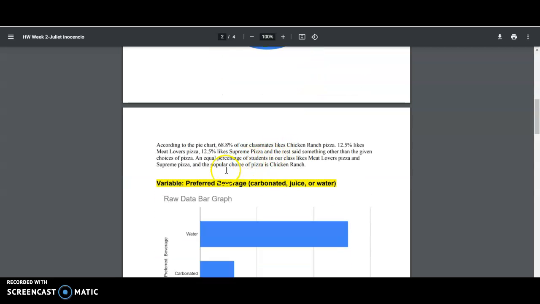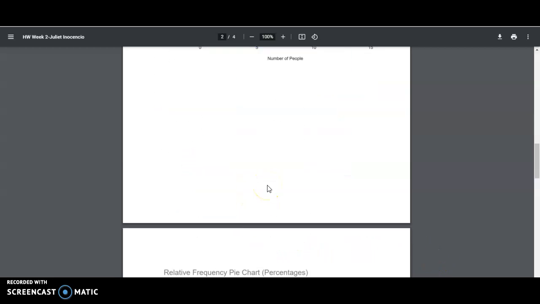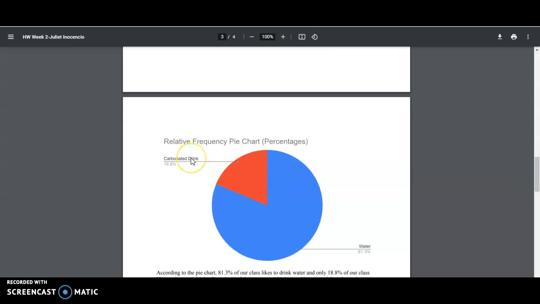And the next variable that I chose was preferred beverage, and the options for that were carbonated, juice, or water. So this is the raw data bar graph that I created for that. On the y-axis, we have the preferred beverage, and then on the x-axis, we have the number of people. This is the relative frequency pie chart that I created for it.